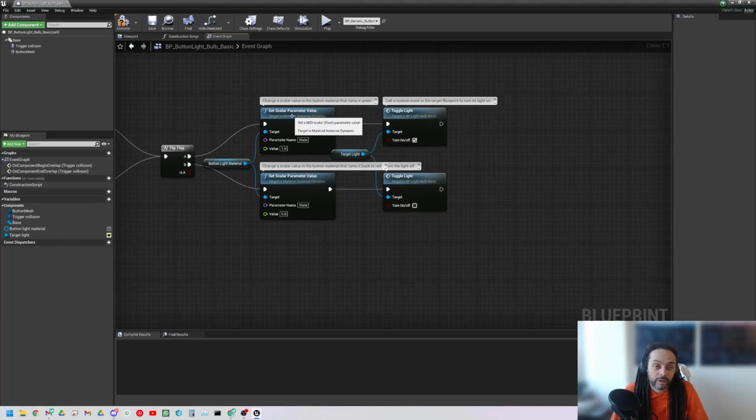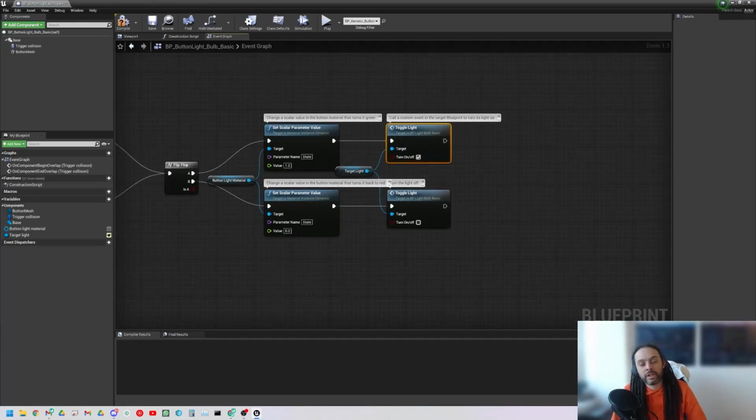So on the A route, we can see that we are setting the scalar parameter value. Okay, so change a scalar value in the button material, that turns it green. Okay, and then in this one, we are toggling the light. Now this one's a function, and this one is an event. We can tell by the little icons up here. So the blue F is a function, and this little arrow inside the square is an event. Okay, call a custom event in the target blueprint when it turns on.